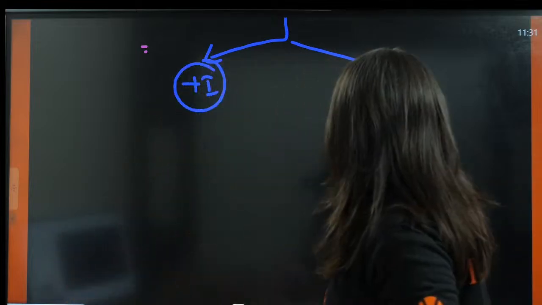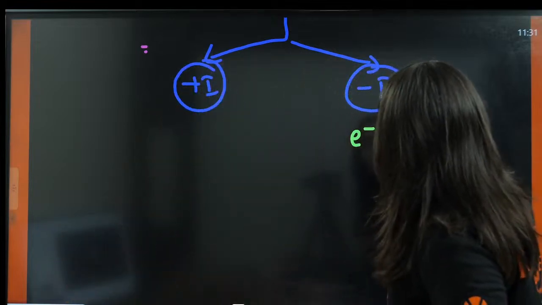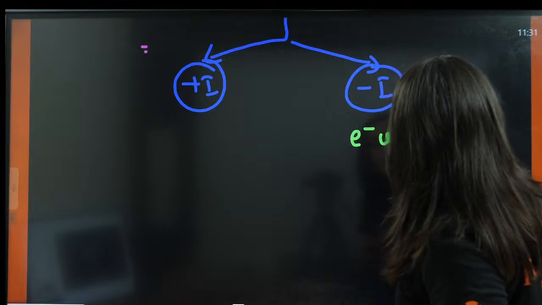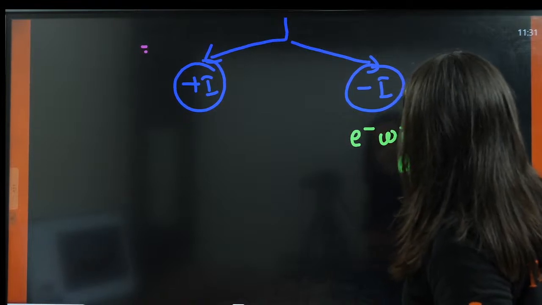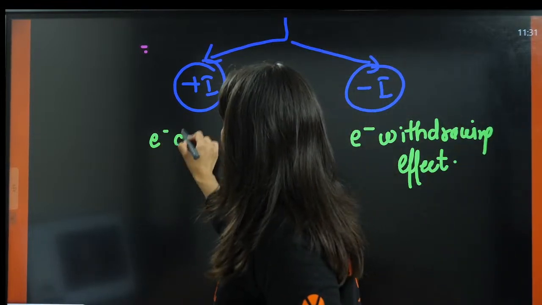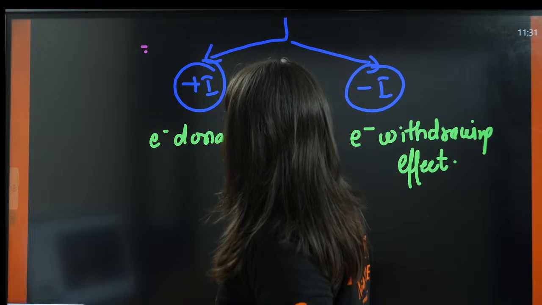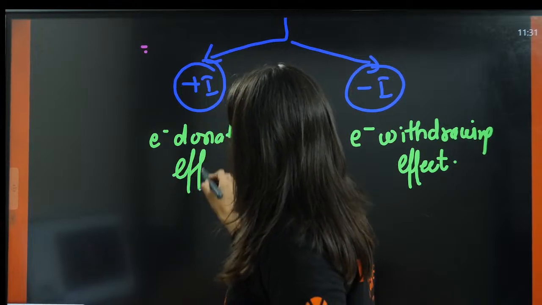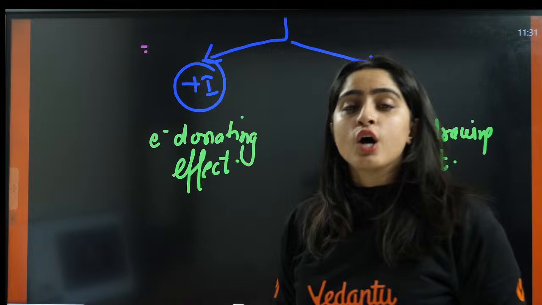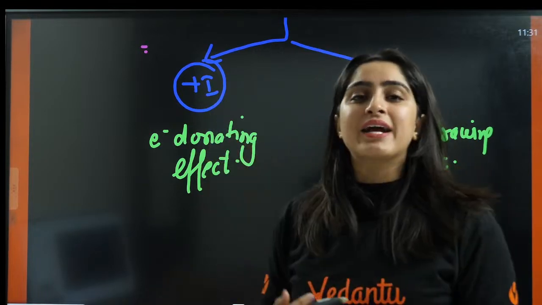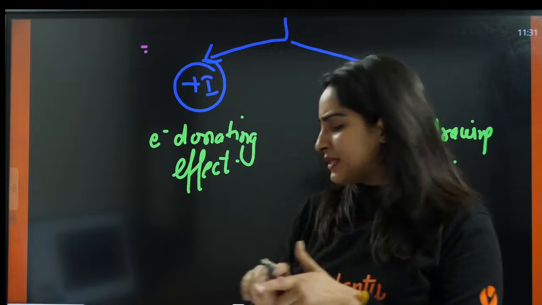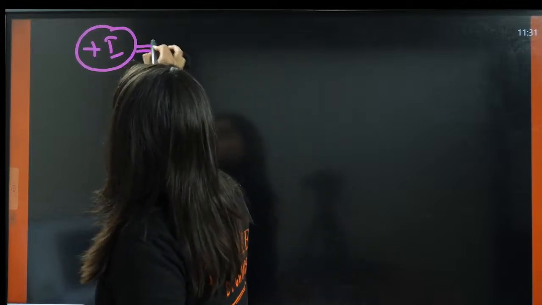So this is electron withdrawing effect, and this is electron donating effect. This is plus side and this is minus side. So, plus effect is given by, let us understand who gives plus effect and who gives minus effect. So, first we talk about plus effect.